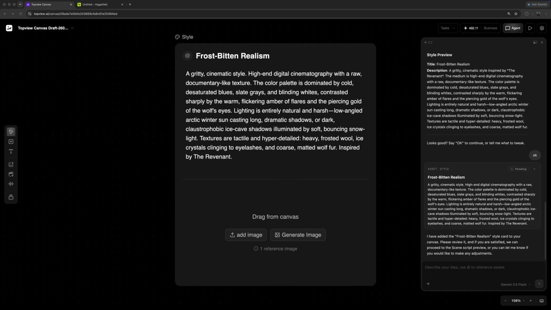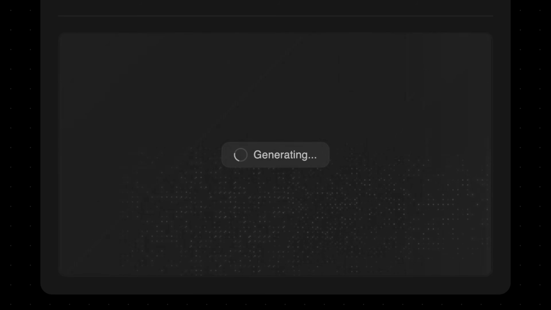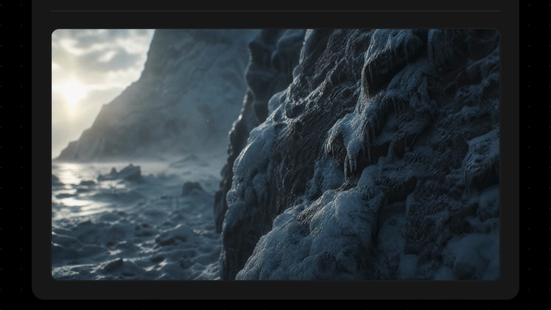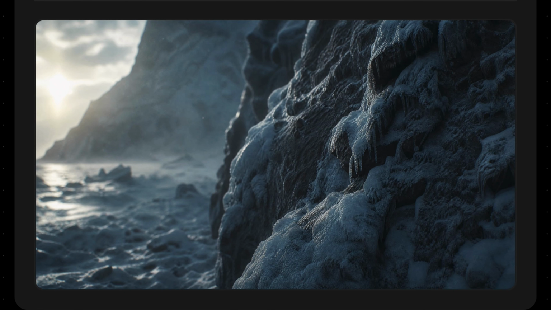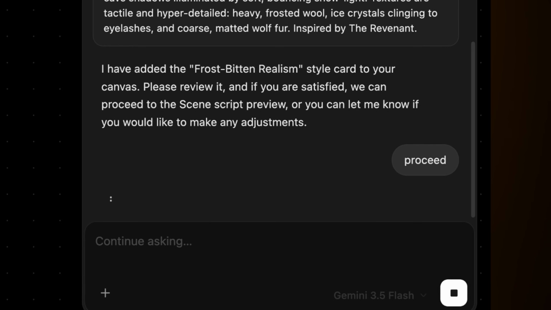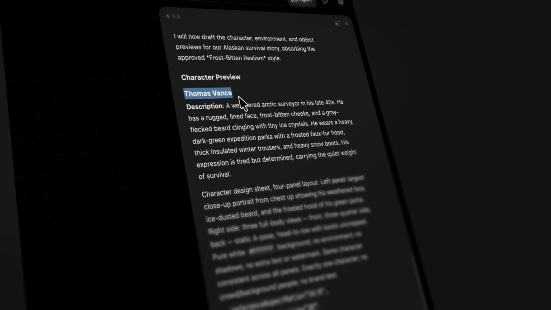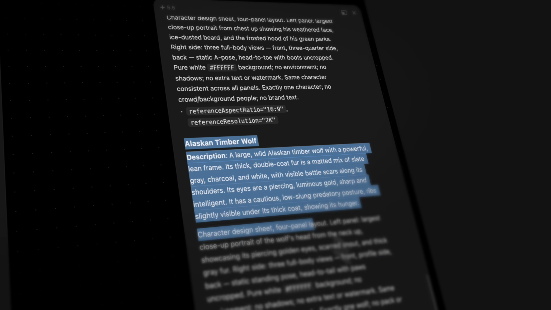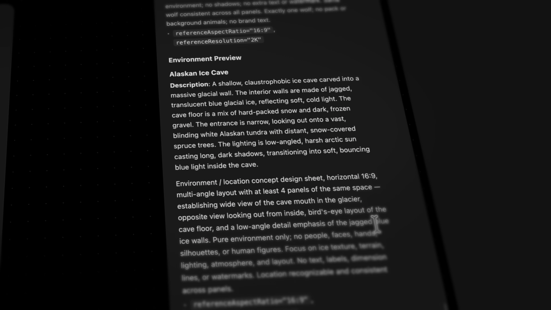The agent followed up with a cinematic style description for the film, which it's calling Frostbitten Realism, and attached a reference image to my canvas to keep all of my future generations in line with this style. Again, I think that this reference image looks amazing, all the lighting and the details look great, so I'll tell the agent to proceed to the character and scene preview for our film. Once again, before we use larger amounts of credits on generating images, the agent is showing us a full written breakdown of the prompts it'll use to make our explorer, the wolf, and the ice cave.